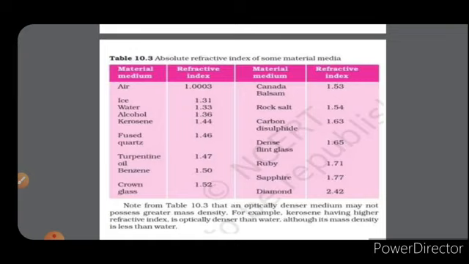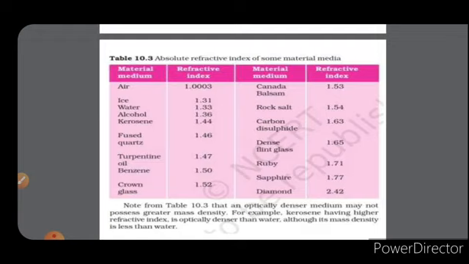Canada balsam 1.53, rock salt 1.54, carbon disulfide 1.63, dense flint glass 1.65, ruby 1.71, sapphire 1.77 and diamond 2.42. So diamond has the highest refractive index.